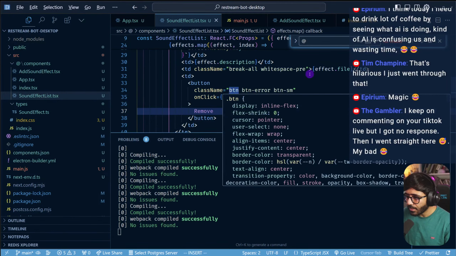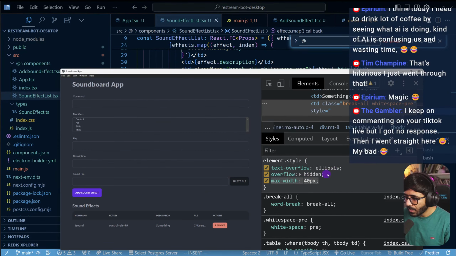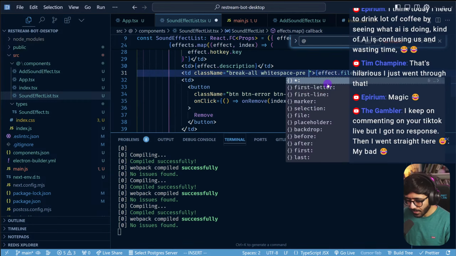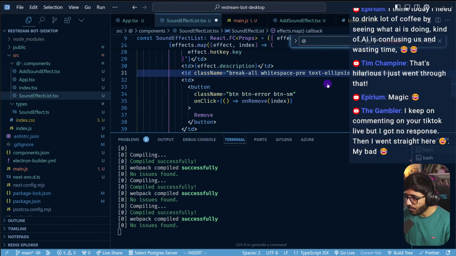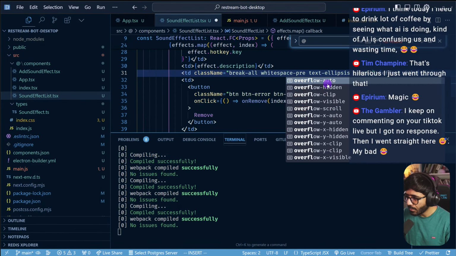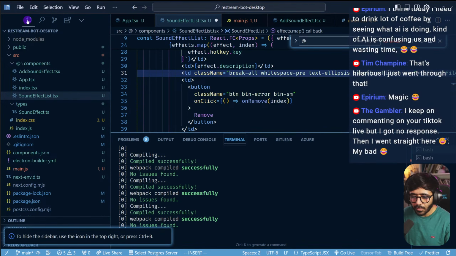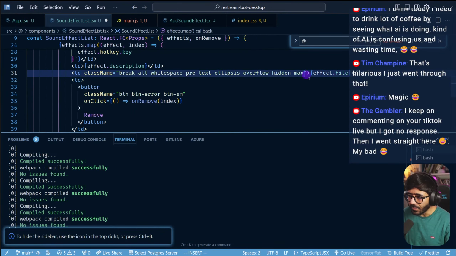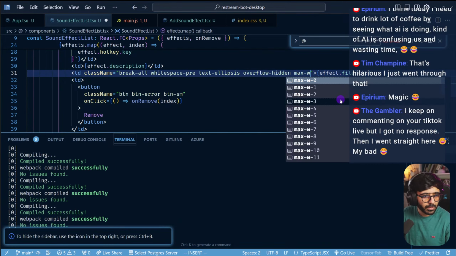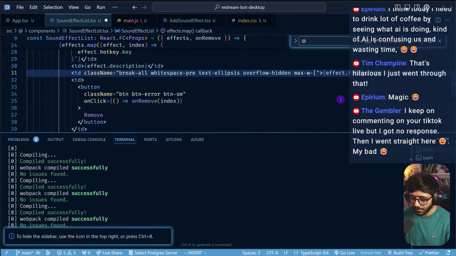So we had break all, text overflow ellipsis, and overflow hidden, and then we can do a max width. Okay, I'm pretty sure you can't see anything because of my face. So max width, and then we have 40 pixel.